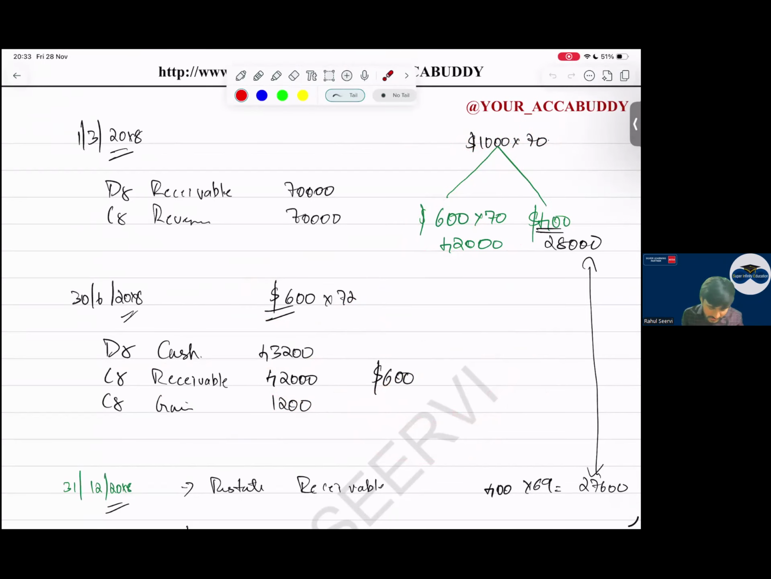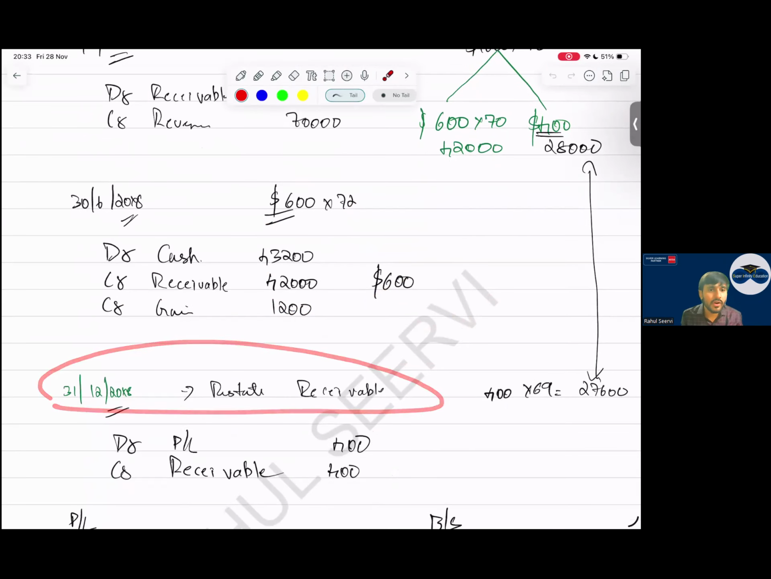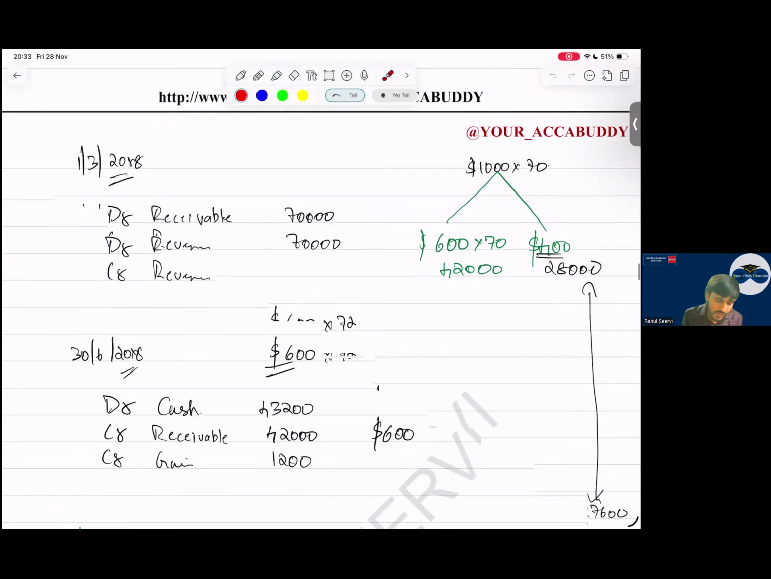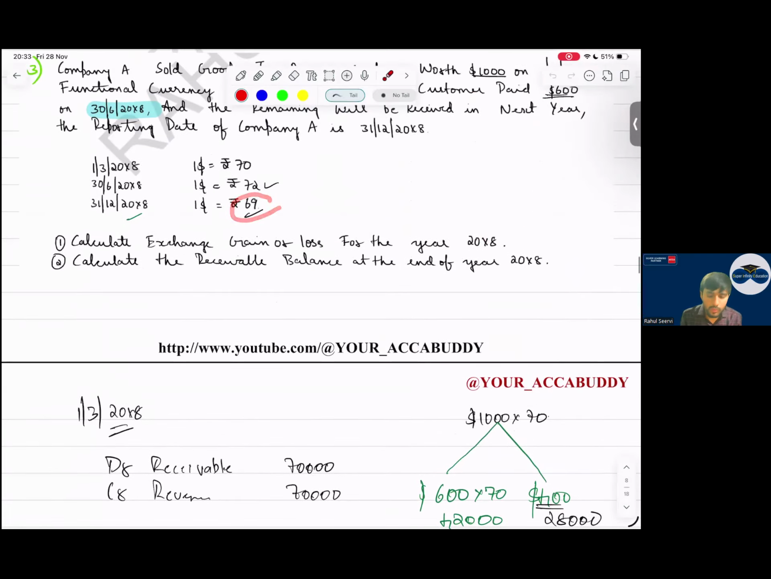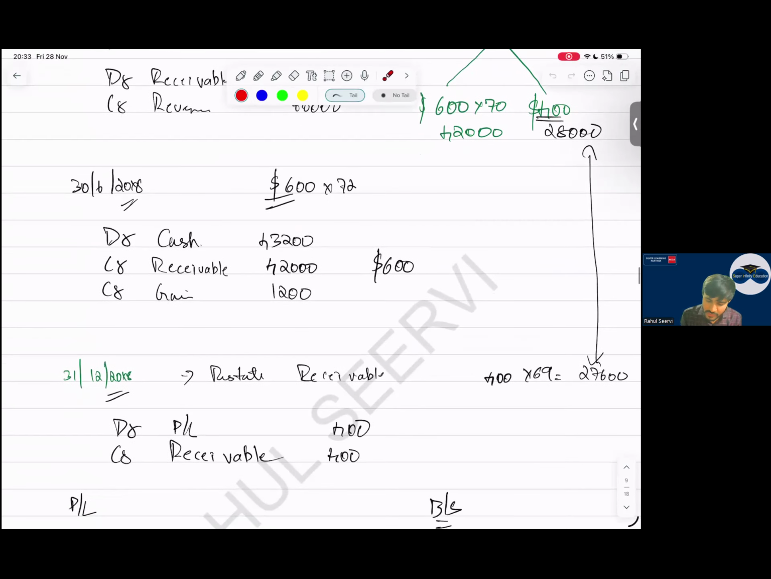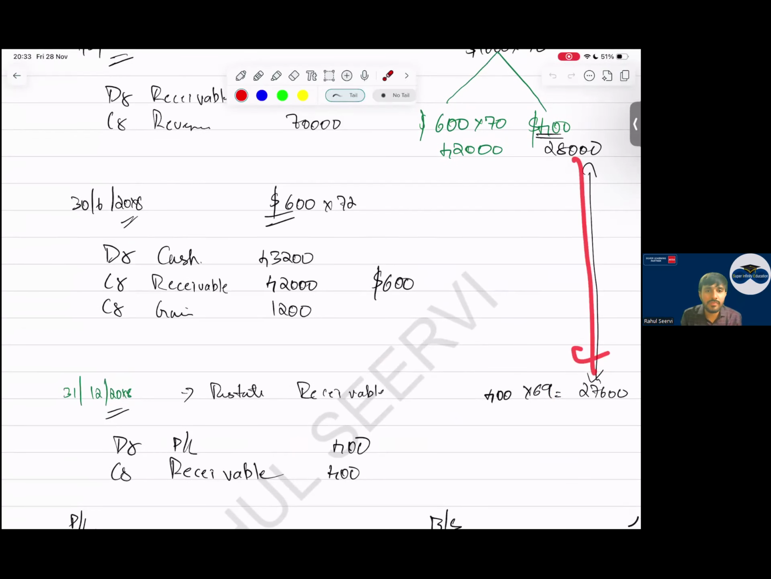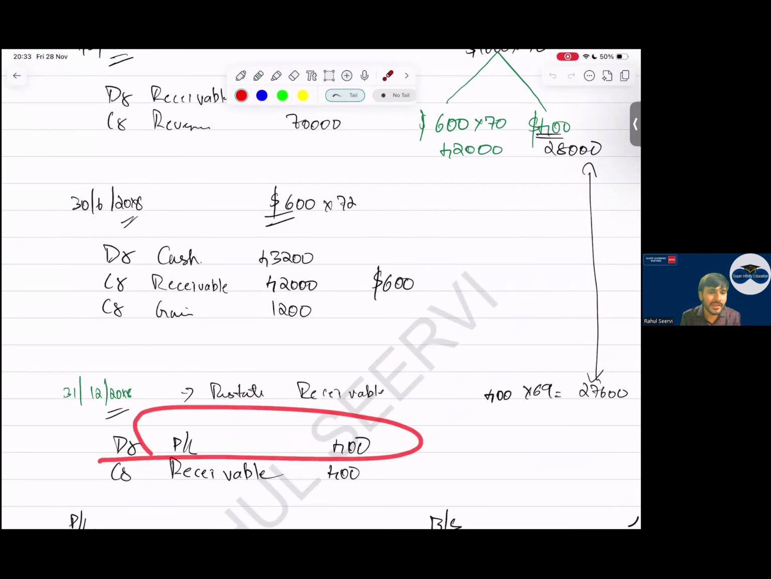And sir, at the year end, what should we do? At the year end, we have to retranslate the remaining 400. So 400 I'll retranslate. What is the value now? Now it is 69. So 400 into 69, I say 27,600. My receivable is decreasing. So if my receivable is decreasing, I say in P&L loss, financing category, credit receivable.